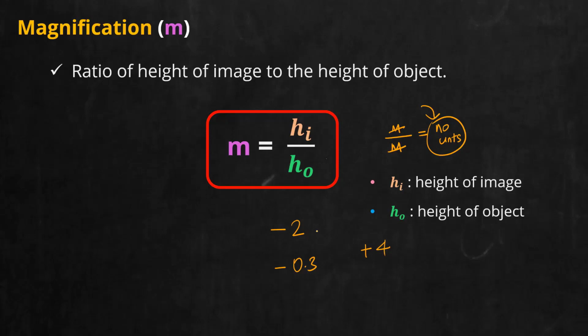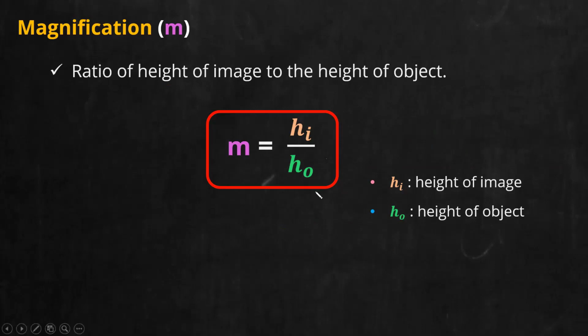Many of you may make mistakes while solving problems. In the exam, I have seen many of you writing the magnification after getting the answer as 2 centimeter or 2 meter. Never make that mistake, because magnification will not have a unit. Why? Because it is a ratio of same quantities. Which same quantities? Height of image to height of object.